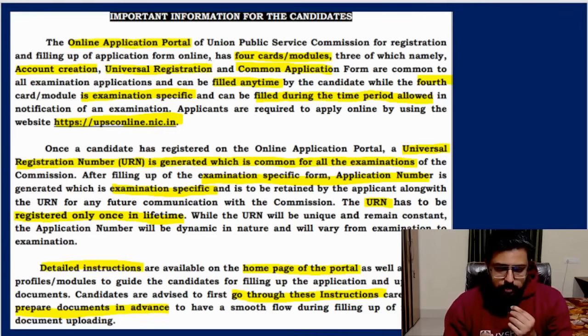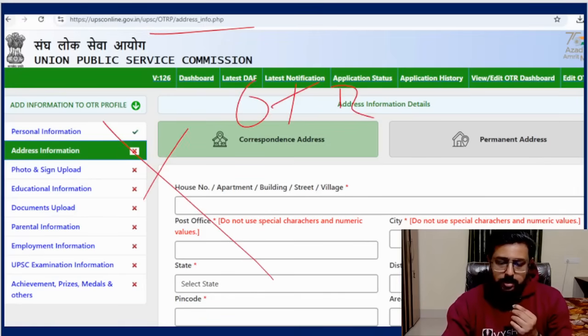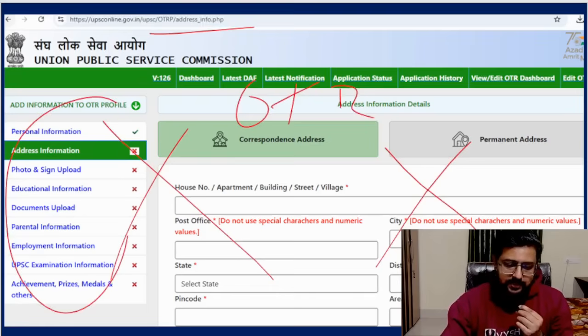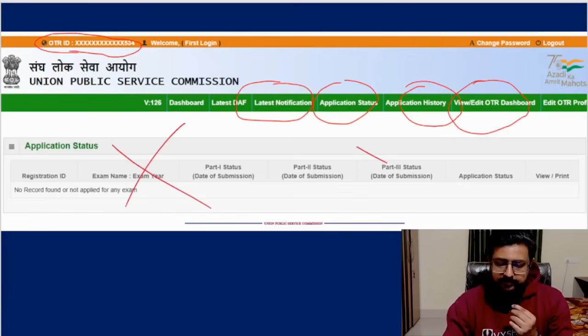Okay. So this online application portal, this time will have 4 cards or modules. You remember last time we had something called the OTR platform. This is the OTR of last time. Okay, OTR. This is completely gone. OTR is gone, but the same things they have made into a much better website, I will tell, where everything is like your social media kind of thing. Many details they are going to ask you, your hobbies, your achievements, everything you have to fill. Everything is mandatory also. Okay, so this OTR is gone. Whatever OTR you filled last time, everything is gone.